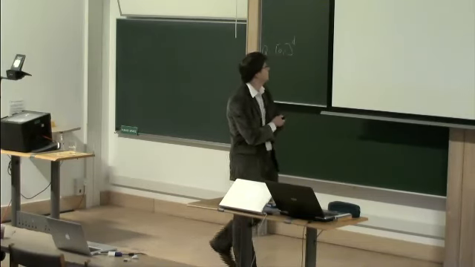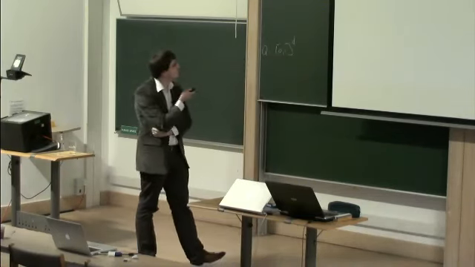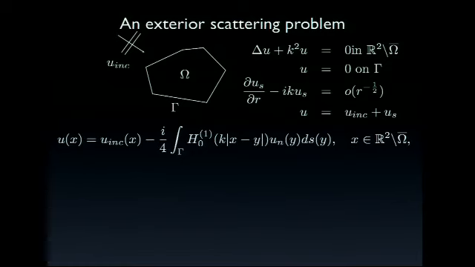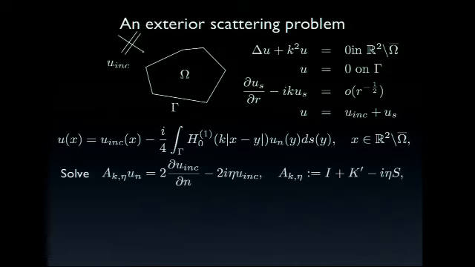And let me just introduce this. So first of all, we can represent our total field u in the form of our incident field minus the integral over the boundary gamma of our Green's function, which is the Hankel function of order zero, times the normal derivative of u, un of y, ds. And the unknown function here is actually un on the boundary. To compute un, we have to solve the following equation.